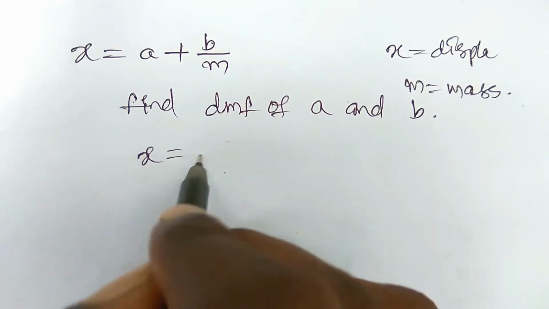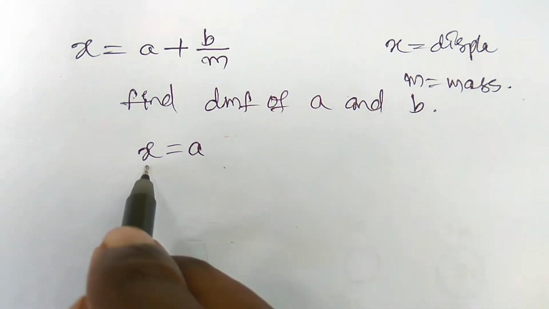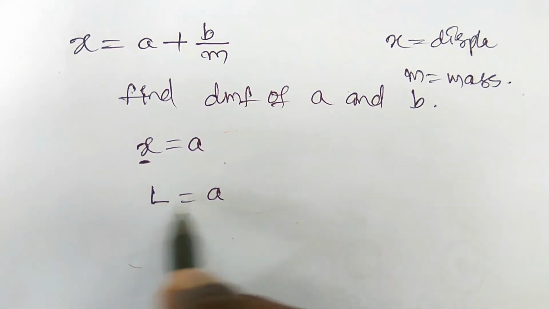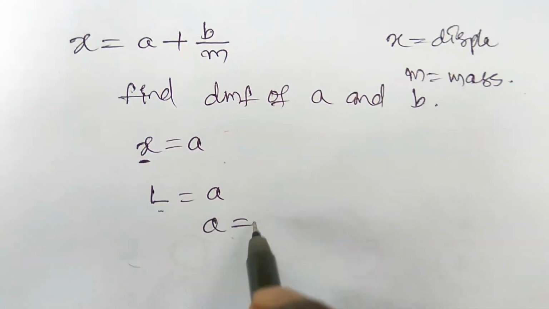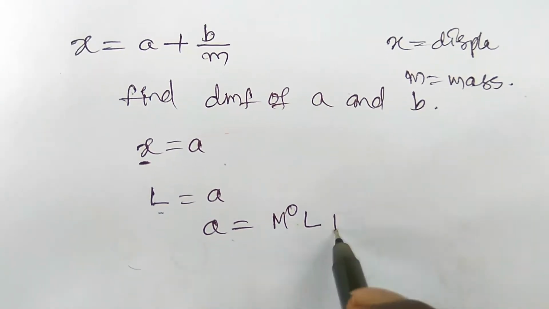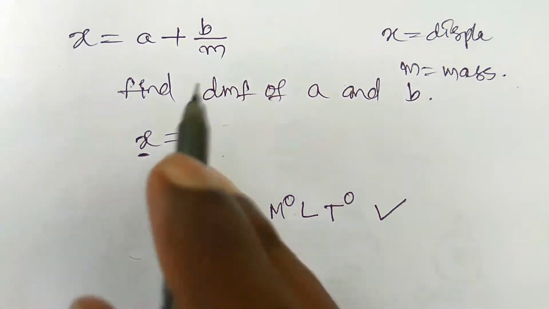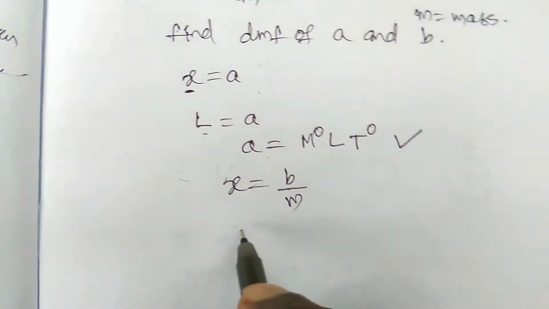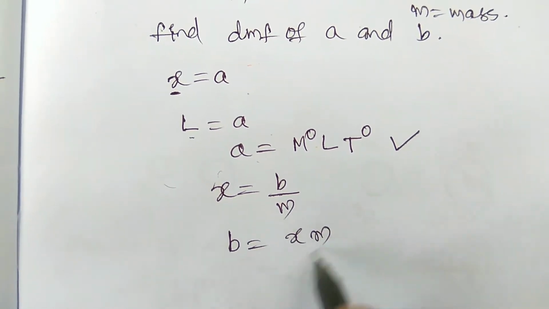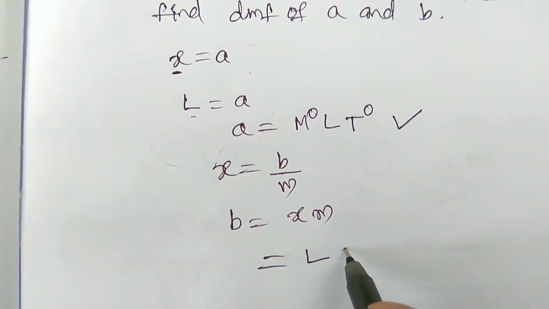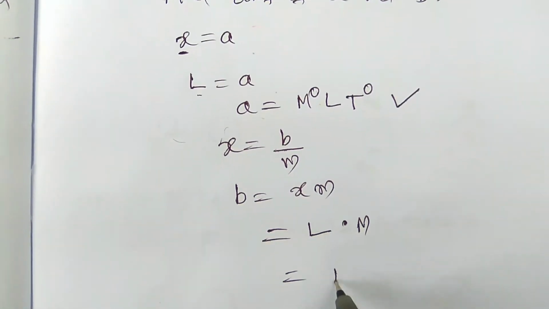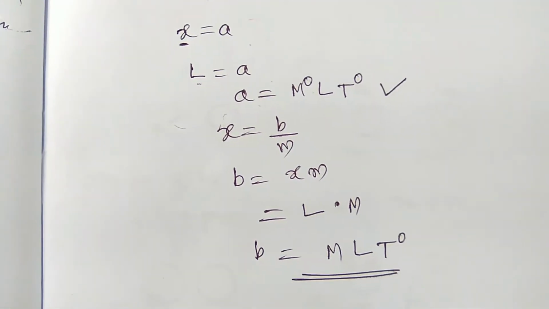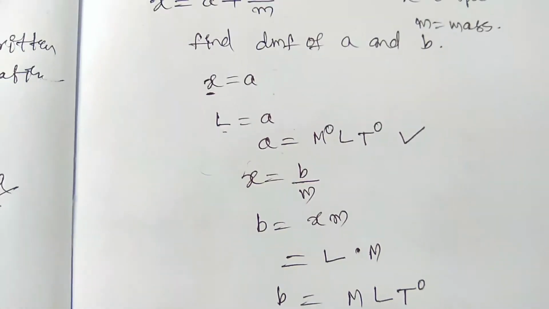At first, x is equal to A. Here x is displacement, which is L, so you already get the dimensional formula: the dimensional formula of A is M^0 L T^0. And what is the dimensional formula of B? x is equal to B by M, so B is equal to x into M. x is L and mass is M, so M L T^0. This is the dimensional formula of B.